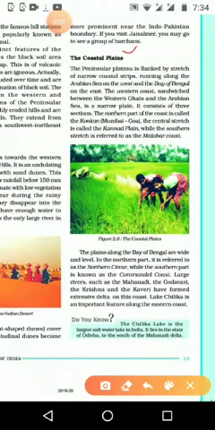Next topic we are going to study about coastal plains. The Peninsular plateau is flanked by a narrow coastal strip running along the Arabian Sea in the west and the Bay of Bengal in the east.